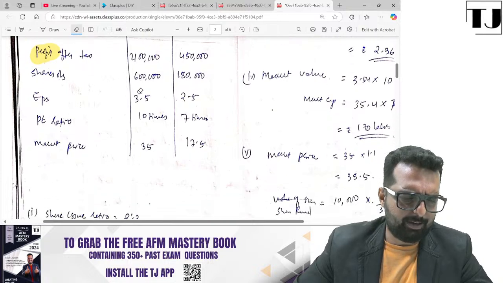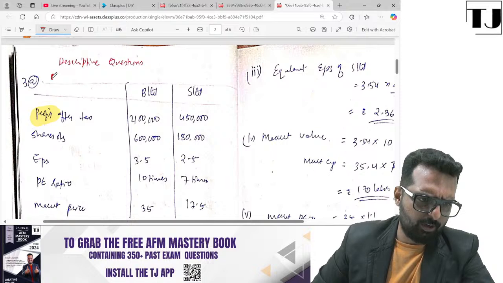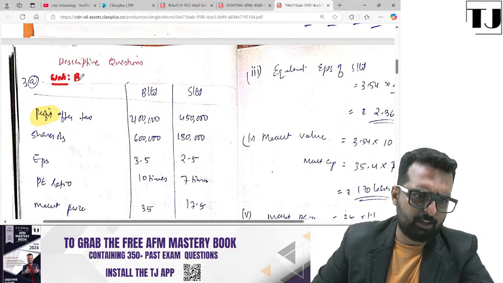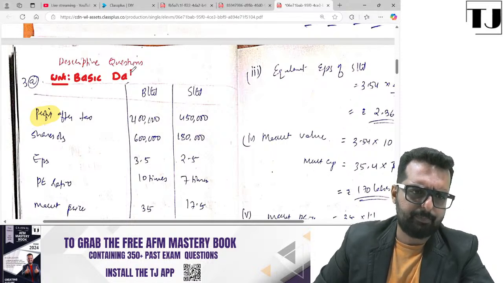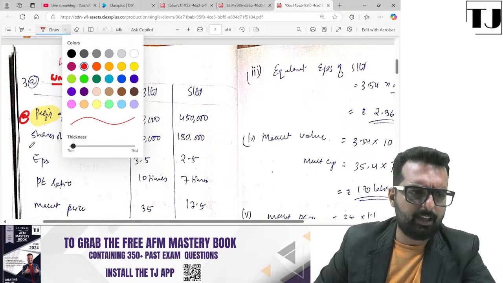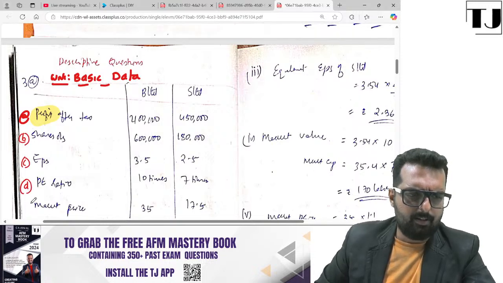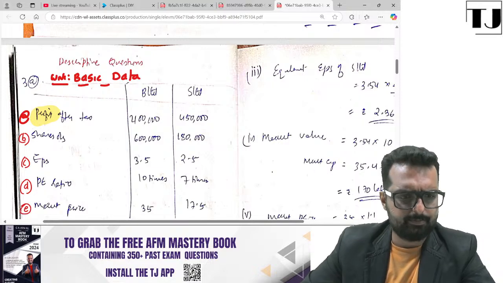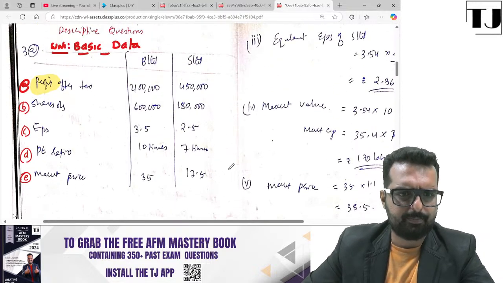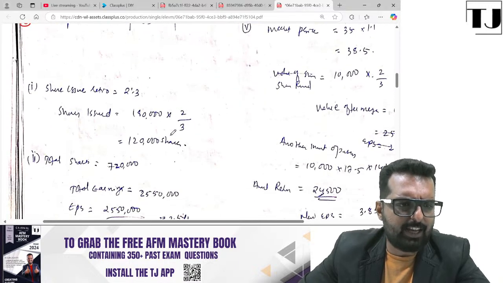Let me see. Let's put the basic data. But Amita, you should give the heading. Working note number 1, basic data. That is not given. When you write down, you're supposed to write point number A, point number B, C, etc. So that is basic data is given. They have shares ratio.